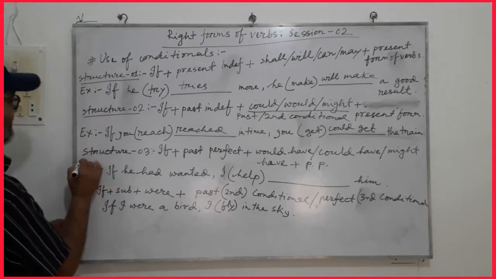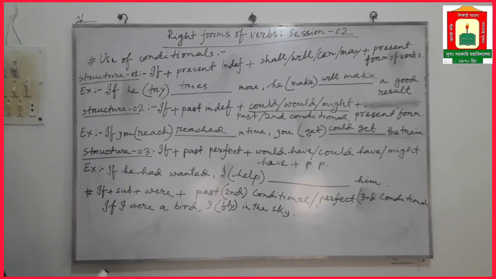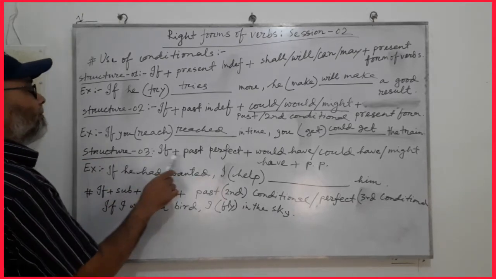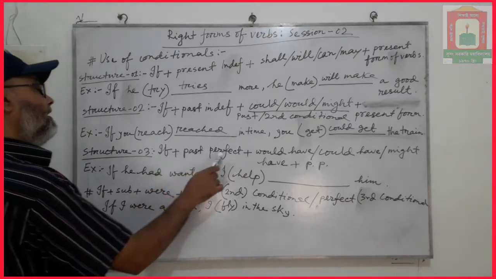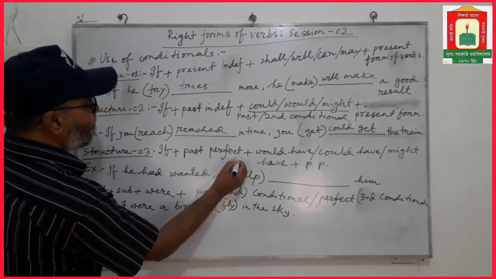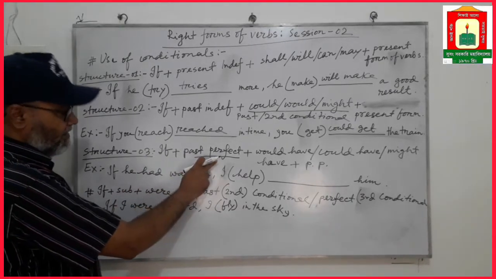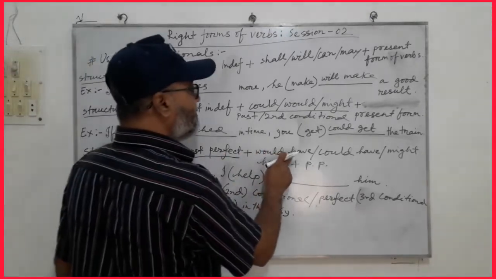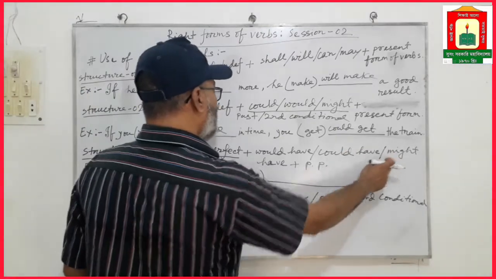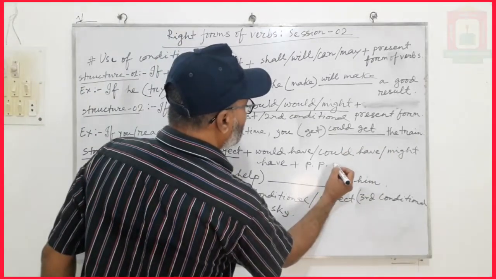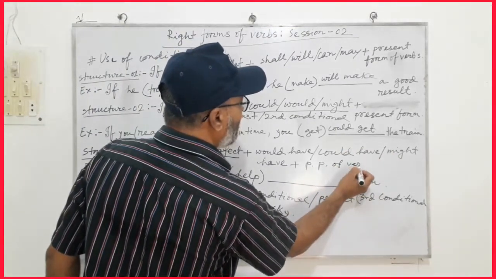Let us come to the structure 3. In this structure, in the first part there will be past perfect tense. If plus past perfect plus would have or might have plus past participle of verb.